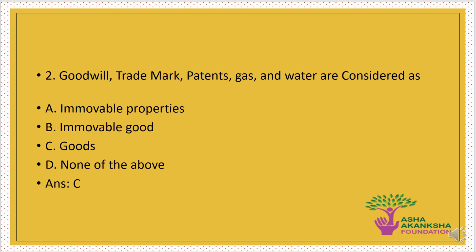The next question is: Goodwill, trademark, patent, gas, and water are considered as which of the following? Options are A. Immovable properties, B. Immovable goods, C. Goods, or D. None of the above. The correct answer to this question is option C. The above mentioned are considered as goods.